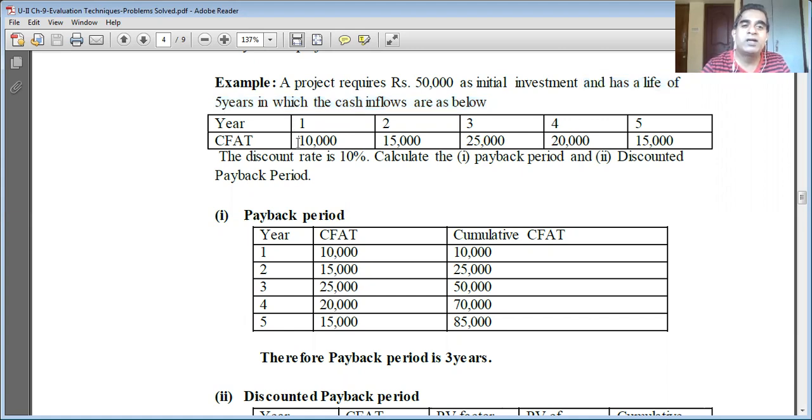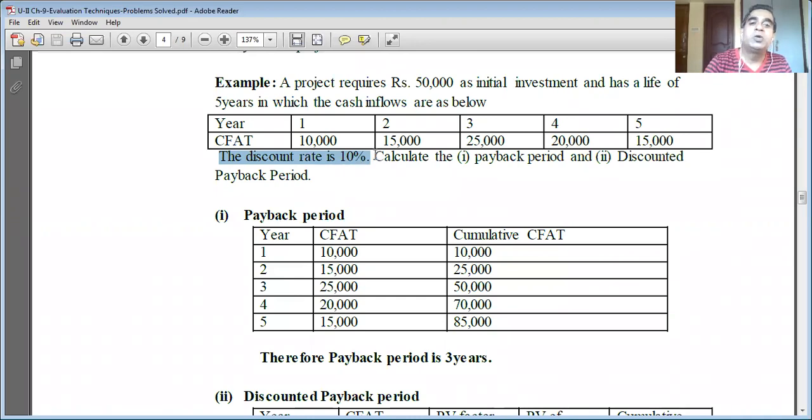For year 1, 10,000. For year 2, 15,000. For year 3, 25,000. For year 4, 20,000. And for year 5, 15,000 rupees. What is being asked? The discount rate is 10%. It is required for discounted payback period.